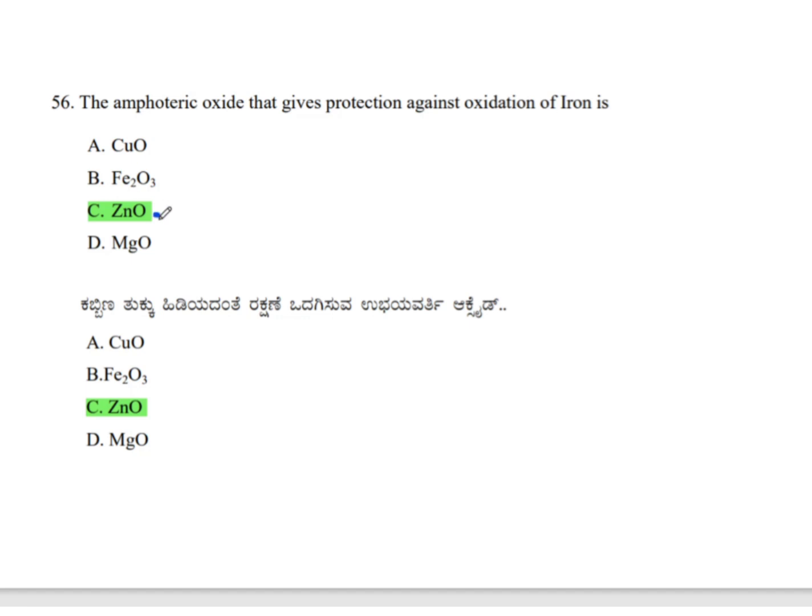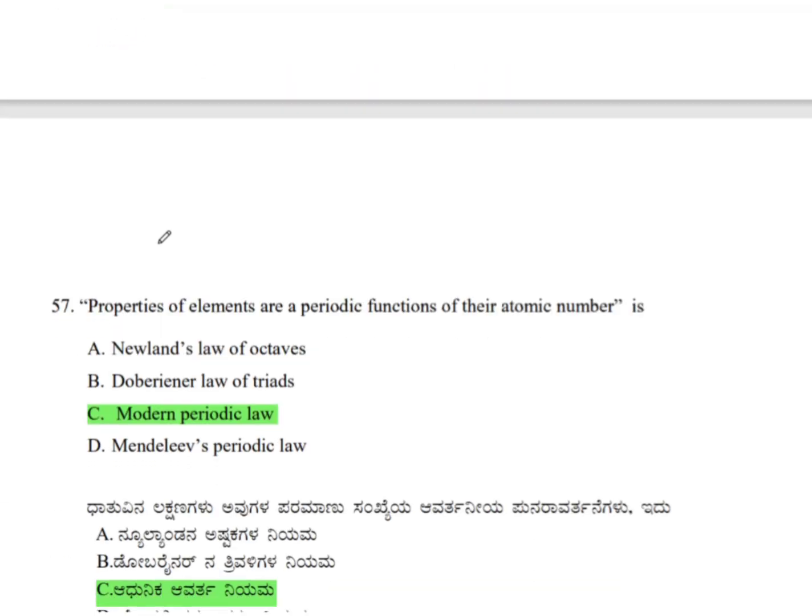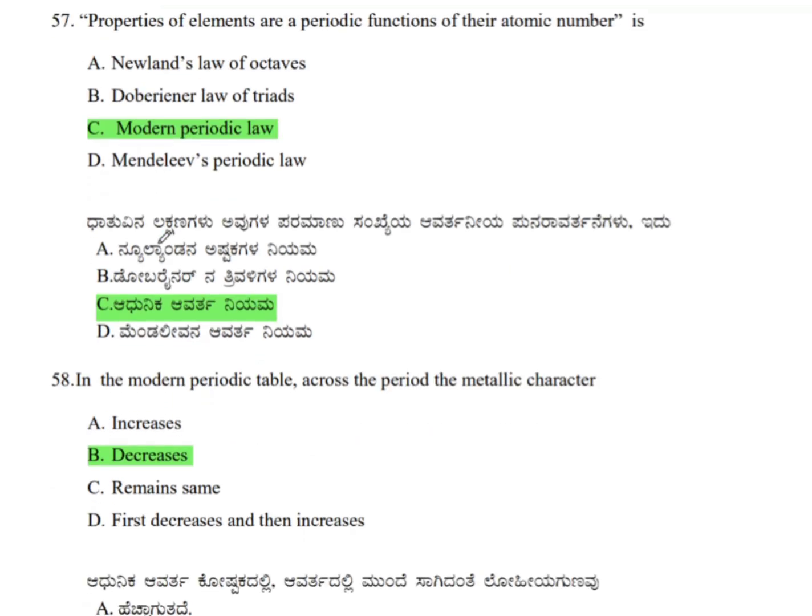The amphoteric oxide that gives protection against the oxidation of iron is zinc oxide. Zinc oxide is an amphoteric oxide that gives protection against oxidation of iron. Therefore, the correct answer is option C. Next question. The properties of elements are periodic functions of their atomic number is modern periodic law.